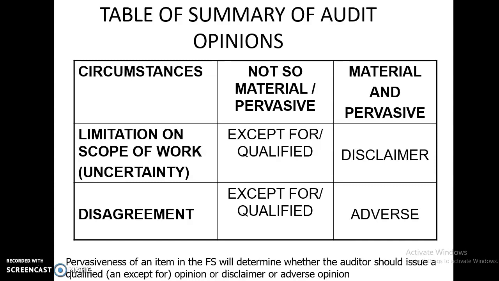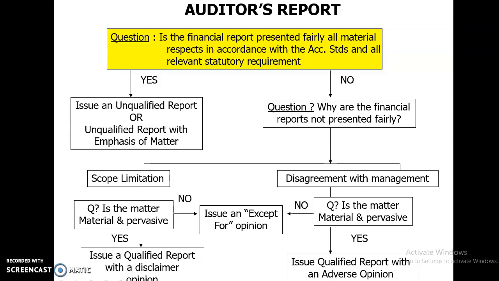So what do we mean by pervasive here? Here I put in my slide, pervasiveness of an item in the financial statement will determine whether the auditor should issue a qualified or disclaimer or adverse opinion. How would that affect materially the whole financial statement of the client company?